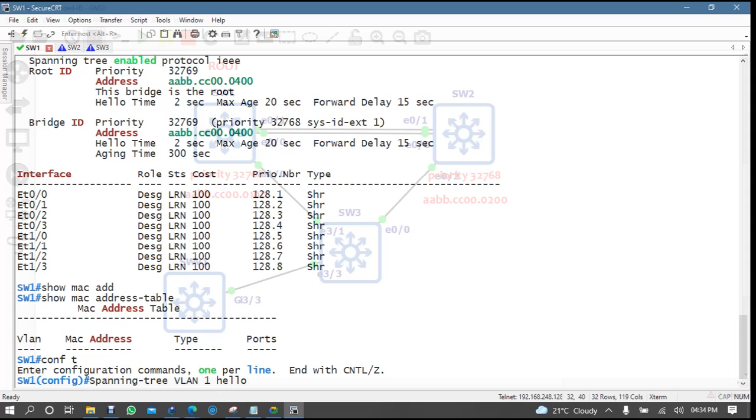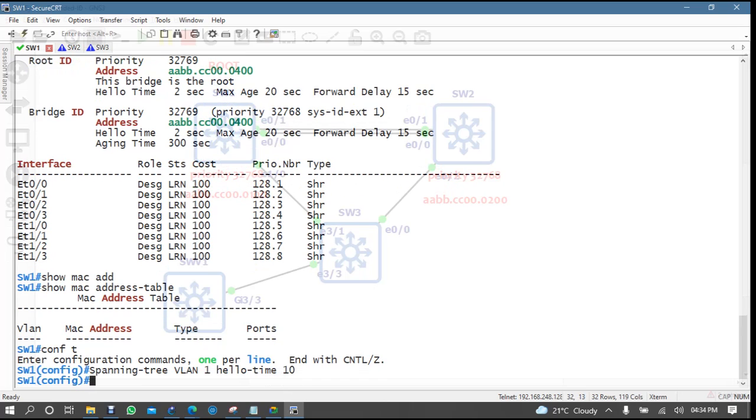Hello time, I want to change it. The hello is 2 right now, and I want to make it 10. Okay, now I want to change the forward delay, spanning tree VLAN 1 forward time. The forward delay right now is 15 seconds, but I want to make it 10.